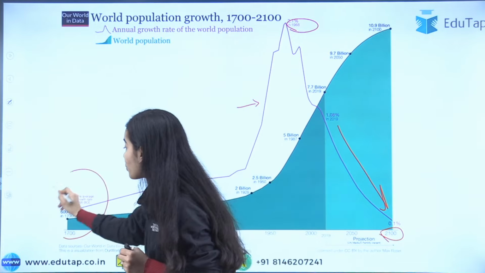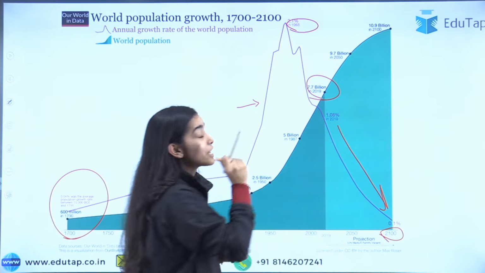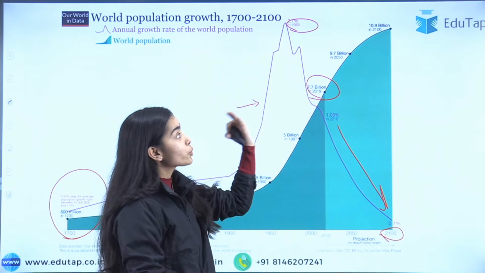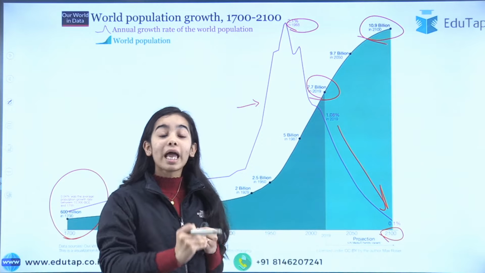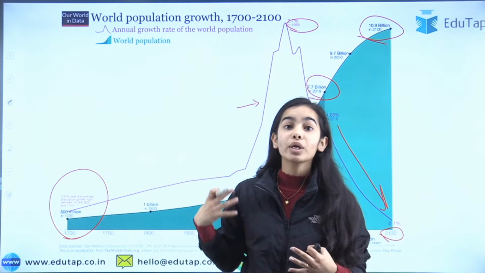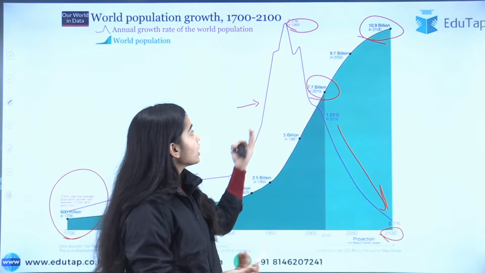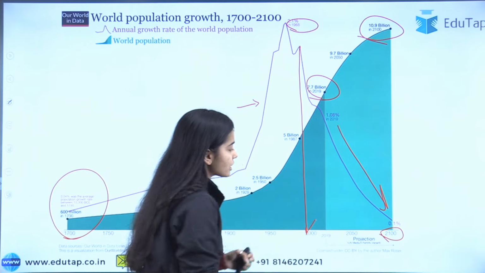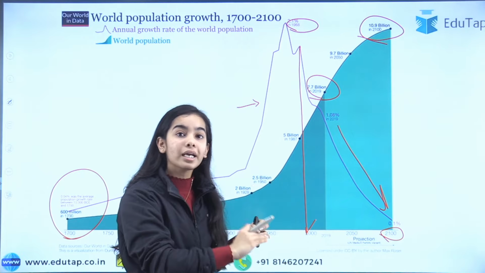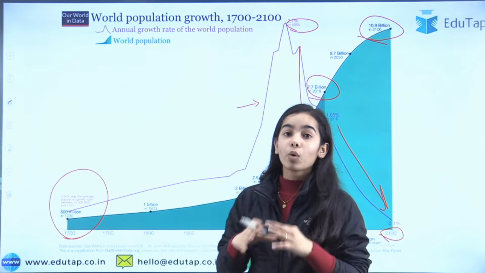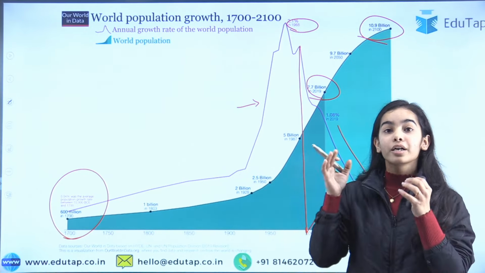In 1700 the population was 600 million. In 2019 we saw that the population was 7.7 billion, and by 2100 we are expecting that the population will go to 10.9 billion. So in absolute terms the population will grow in the world, but the growth rate has shown a declining trend. So we can say after the 2000s the growth rate of the population in the world has continuously declined. That is a good sign, because our globe cannot handle too much population. So at least the growth rate is declining in the world.